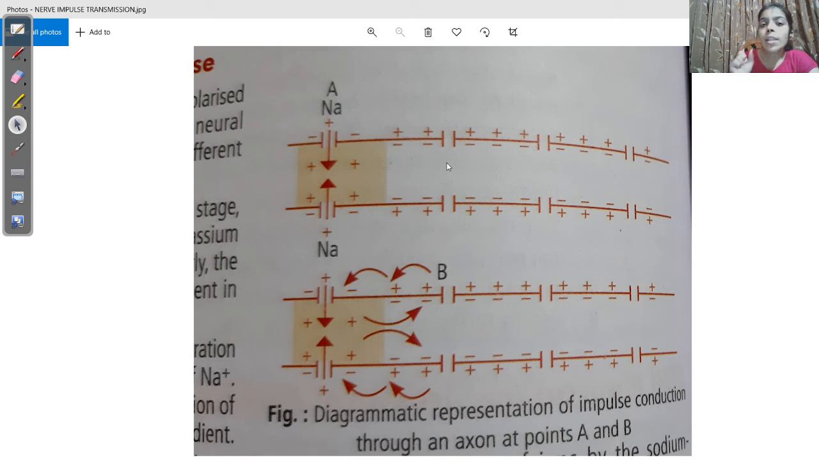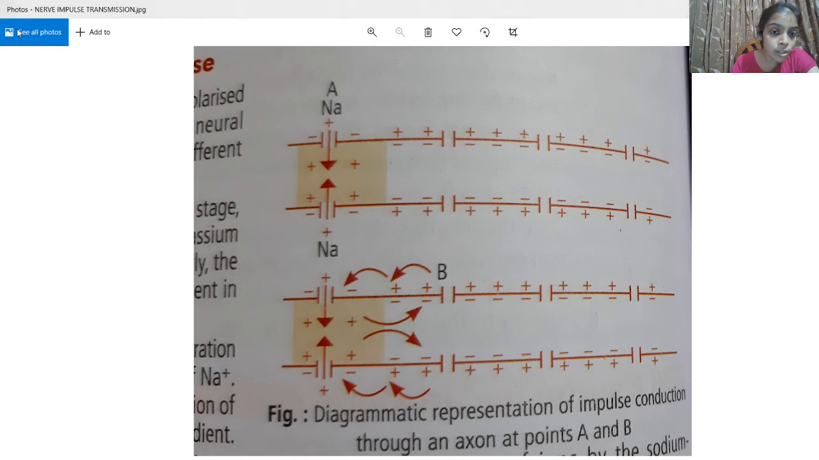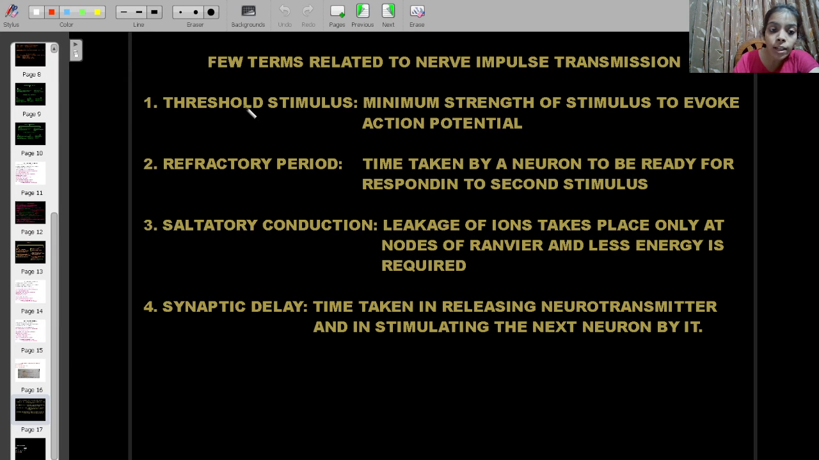Okay. Now certain terms are necessary. We need to understand certain terms. Like the stimulus which is coming, it must be having a certain strength. There should be a minimum strength. Let me tell you those terms. See over here, it's written threshold stimulus. What is that? The stimulus should be at least of a minimum strength so that it can evoke action potential. Below this stimulus, it will not be able to evoke action potential.